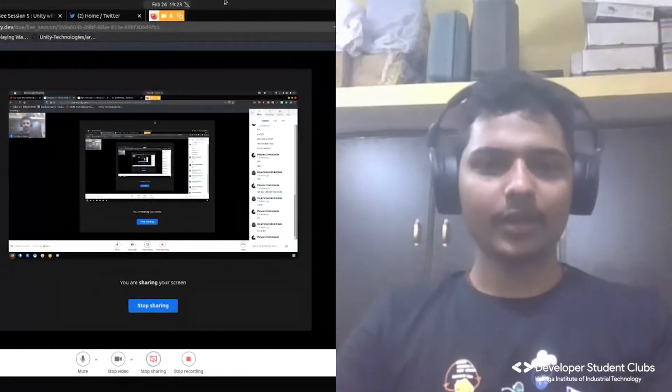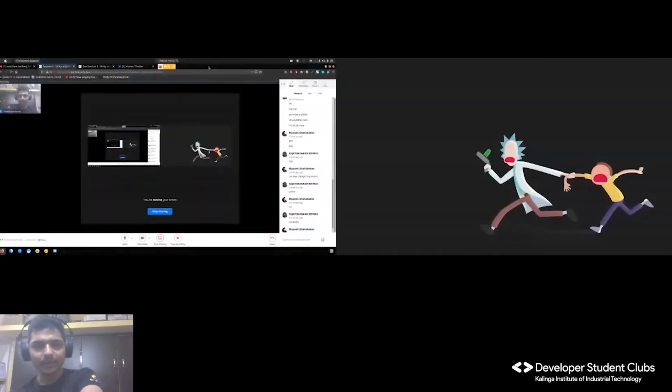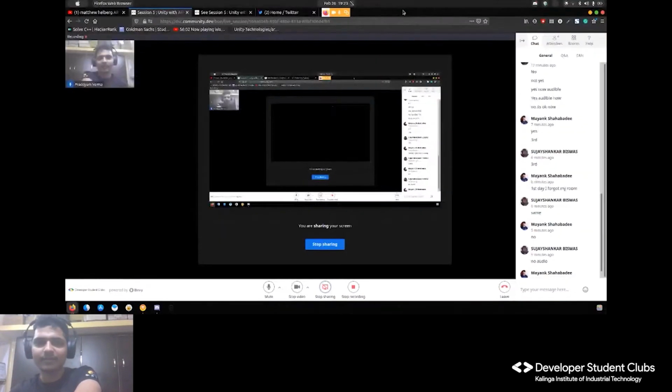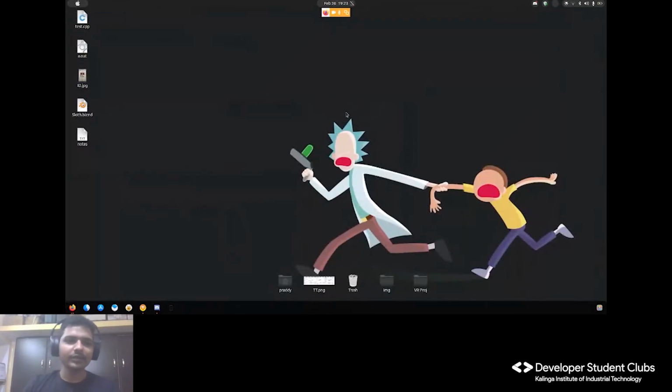I want to share the entire screen. Allow. Hope you guys can see my screen. If I enable my second desktop, it becomes so small for you, so I won't do that. Currently I'm using my favorite Ubuntu with a skin of Apple.